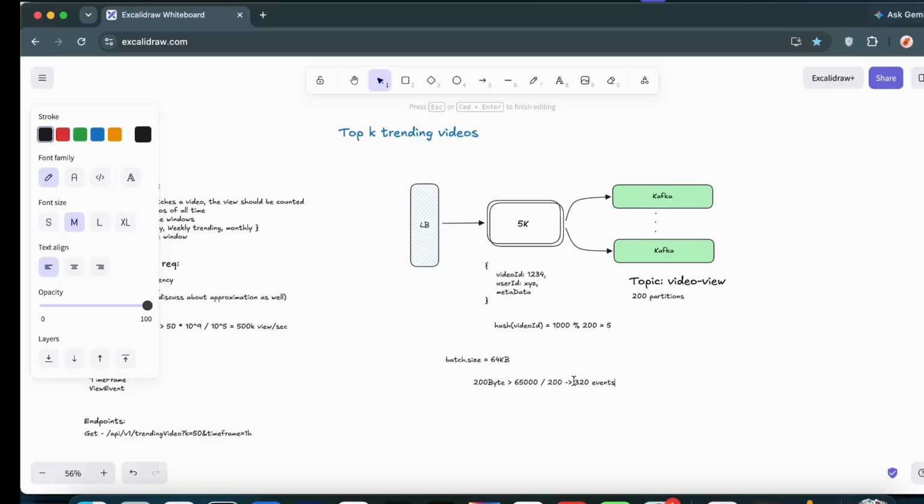So if we are sending 320 events per network call, that means if one particular service has 5k requests,